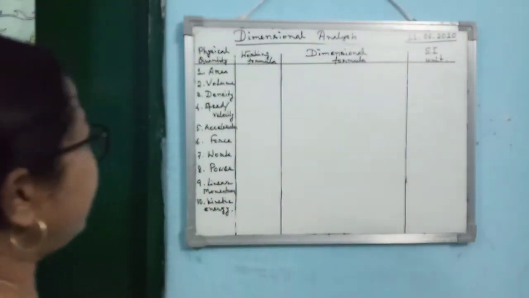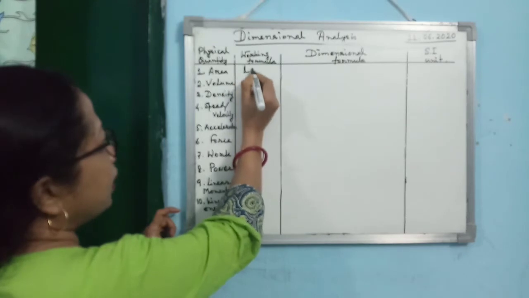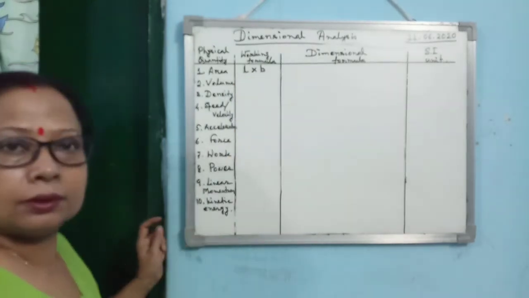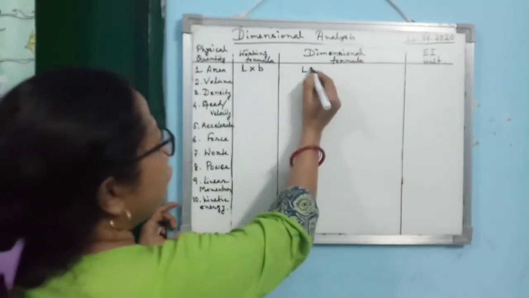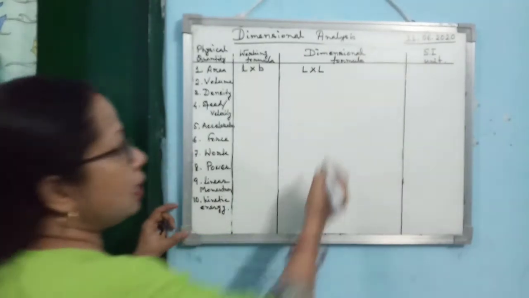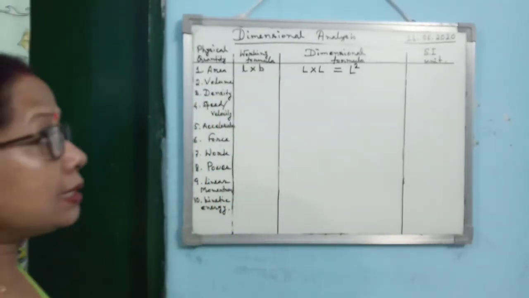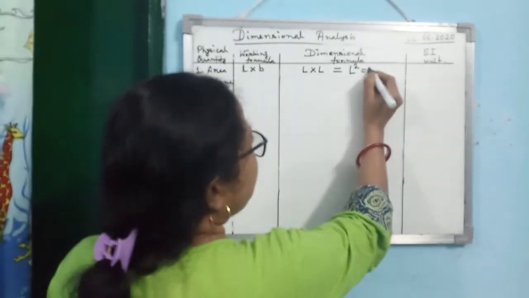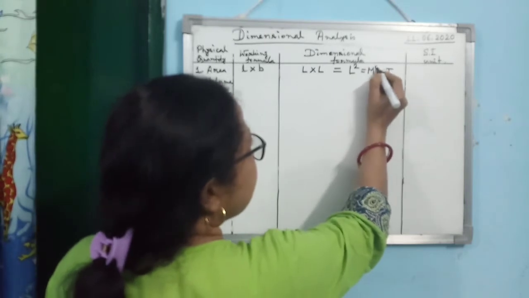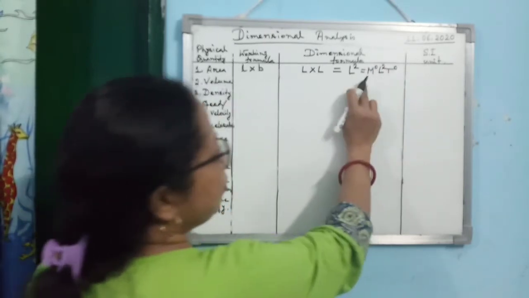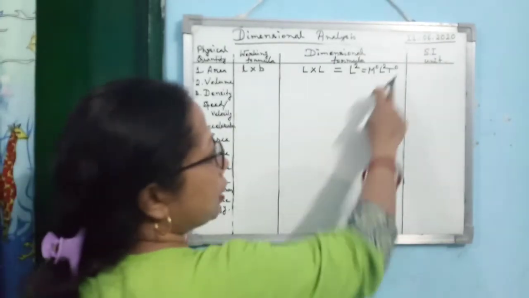Now what is the first physical quantity I have written? Area. Area, you know, is length into breadth. What is the dimension of length? L. And for breadth also we use L. So you are getting L square. Sometimes we do this: suppose the area does not depend on mass and time. In that case we write M to the power 0, because M to the power 0 is 1, and T to the power 0 is 1.